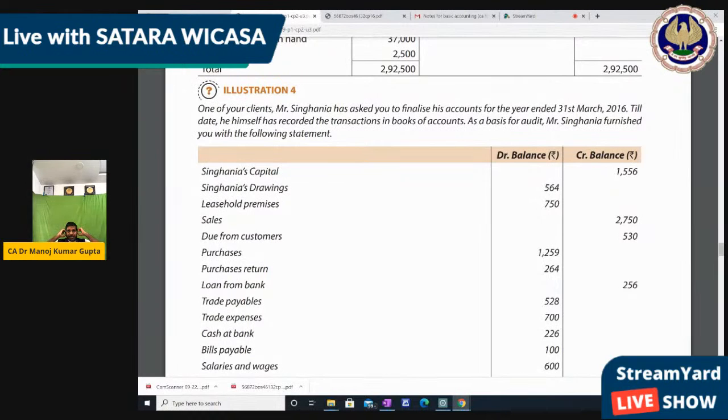Okay. Till date, he himself has recorded the transactions in the books of accounts. As a basis of audit, Mr. Singhania furnished you with the following information statement. Means he made his own account and he doesn't have that much information about accounting. But he has given you the statement which he had prepared. Now he wants an audit.